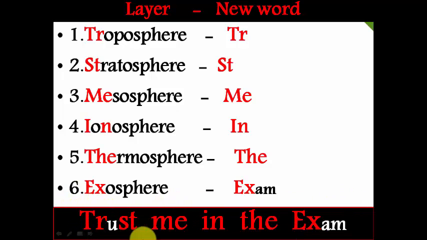Try to remember this sentence so that you can easily remember the correct order of the atmosphere layers. Here TR stands for troposphere, ST stands for stratosphere, ME stands for mesosphere, IN stands for ionosphere, TH stands for thermosphere, X stands for exosphere. So friends, try to remember this sentence so you can easily remember the right order of the atmosphere layers.